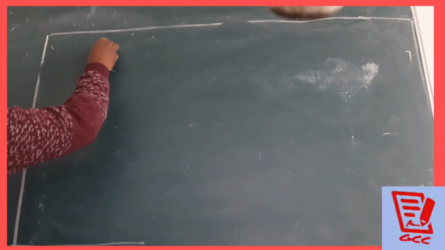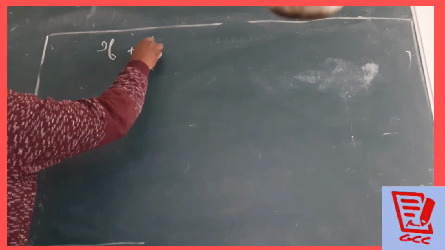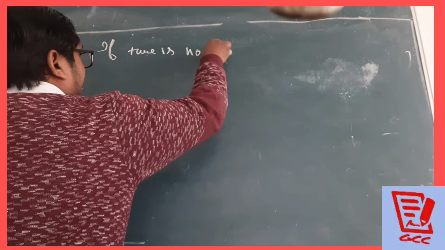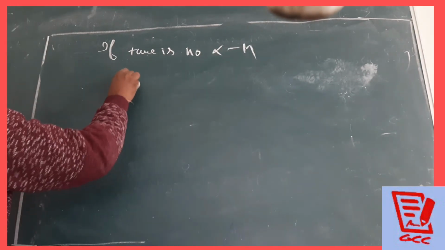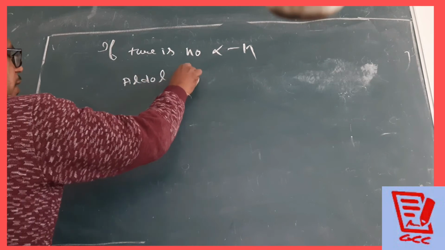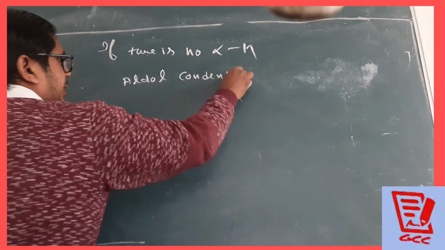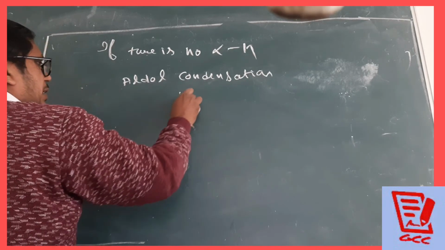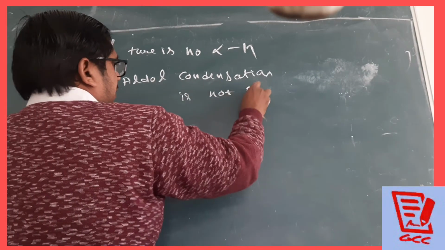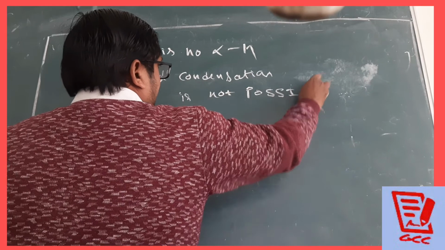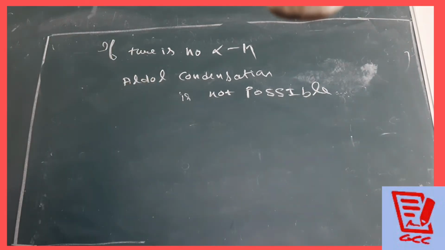And just remember one thing. Previously, we have done aldol condensation, and if there is no alpha hydrogen, then aldol condensation is not possible. Just remember. If there is no alpha hydrogen, then aldol condensation is not possible. Just remember this one.